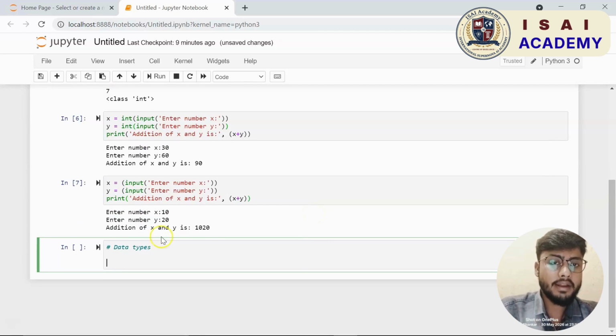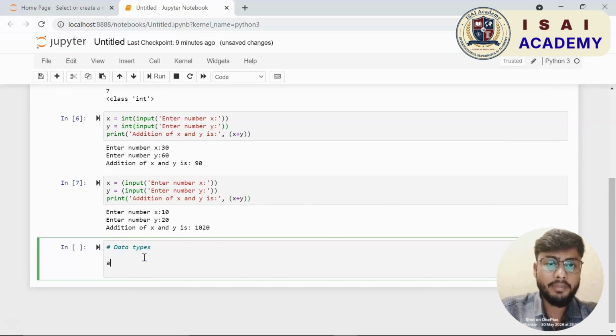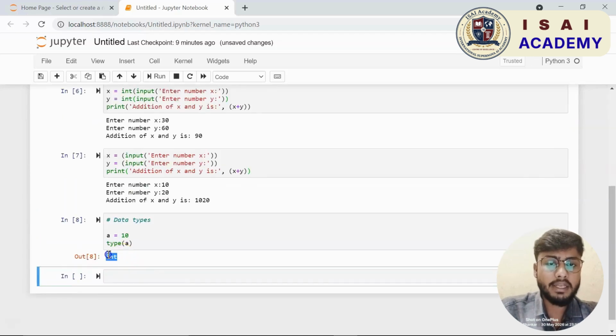If I run this, let us say I shall enter my first number as 10 and then my second number would be, let us say, 20. If I add 10 and 20, it is going to merge both the numbers and return me 1020. So when we add two strings, it is going to return you the merged value of both the strings.